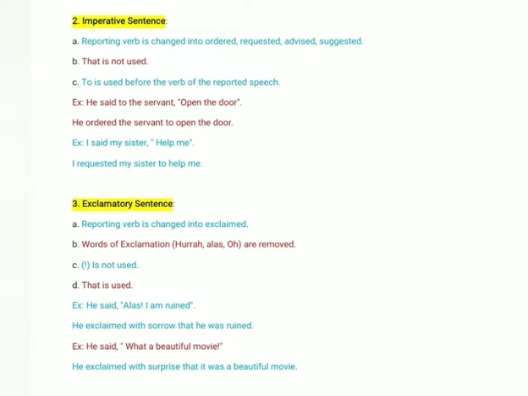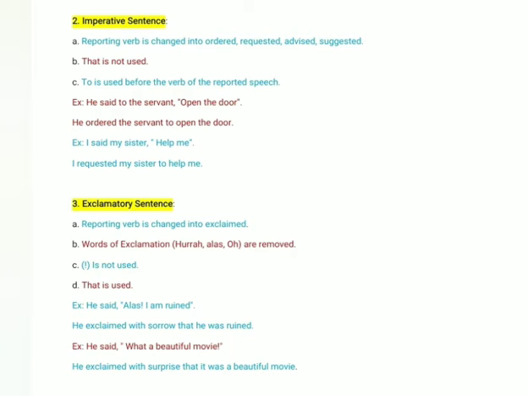He said to the servant, open the door. Now you have to understand the context. You have to understand what it is. Okay, in an imperative statement you can get a request, you can get a suggestion, order, any kinds of advice. Okay, you can get anything. Now here you have to understand what is the tone of the statement. He said to the servant, open the door.